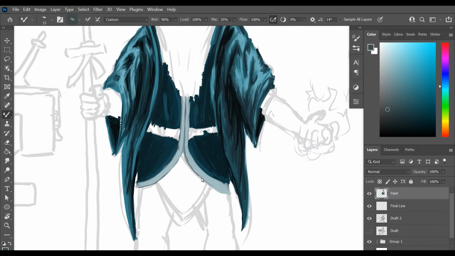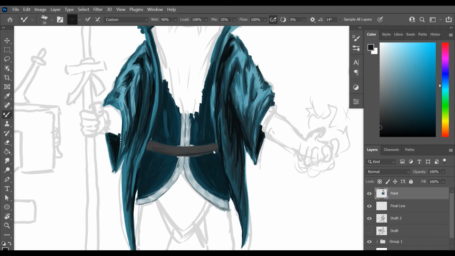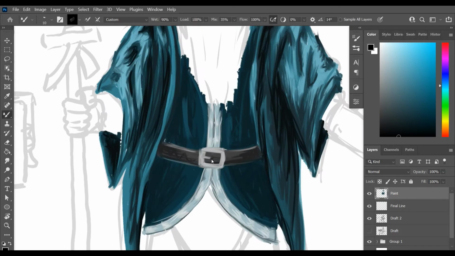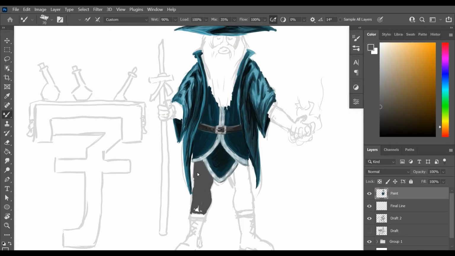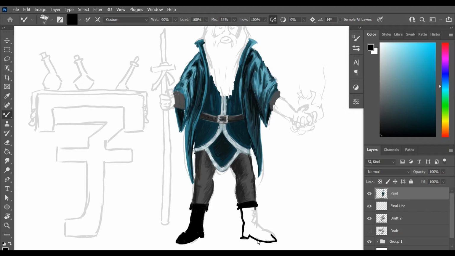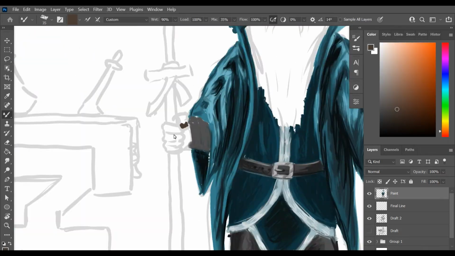I did the robe in parts, which I wouldn't do that way again. Like I did the left side of the robe completely and then the right side completely. It would have been easier to build up, doing the base coat on everything that's in one color, and then the highlights on everything, and then the shadows on everything. That tends to work easier, and I didn't do that because I don't paint this way a lot, so I just didn't think of it. But I will do that in the future. I kind of did it on the boots there. Learned a little bit going forward, which was helpful.